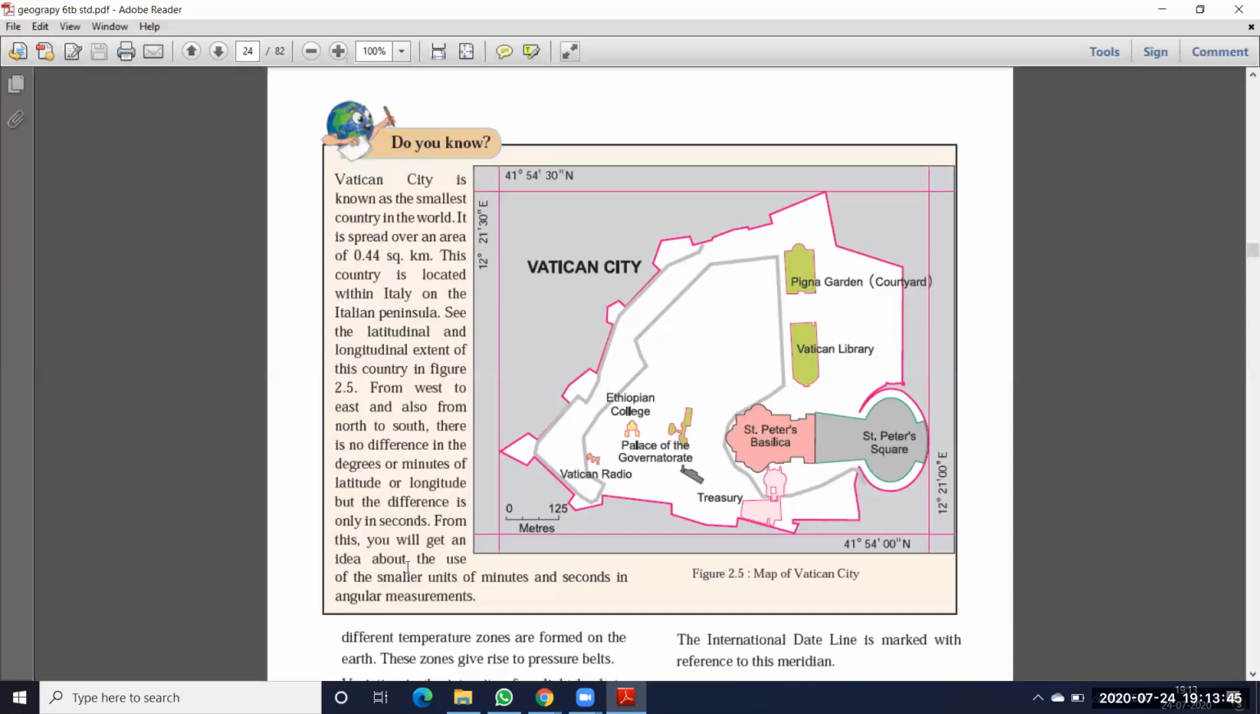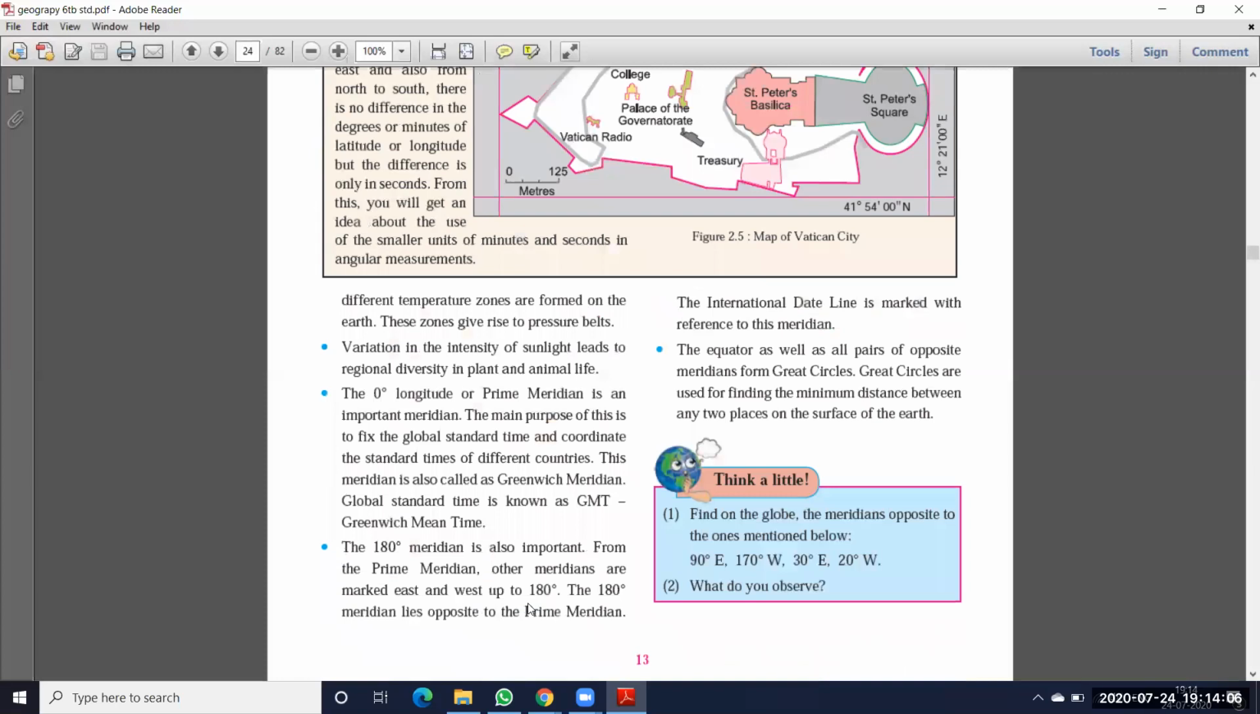From this you will get an idea about the use of the smaller units of minutes and seconds in angular measurement. So we can understand why we are using minutes, seconds, and degrees. It is a very small area, so how much length and how much width it has, we can measure using degrees, minutes and seconds. Okay, this is the Vatican City.